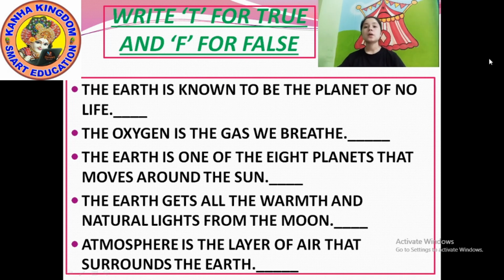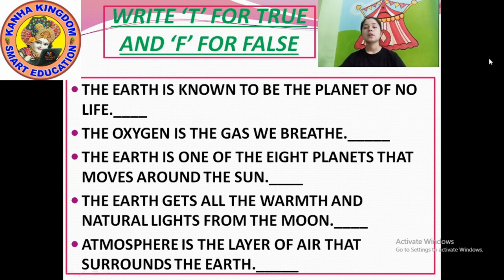Okay, so number 2, oxygen is a gas we breathe. The spelling of oxygen is O-X-Y-G-E-N. Oxygen is the gas we breathe. The answer is true. Yes, we inhale oxygen. Okay, the answer is true.